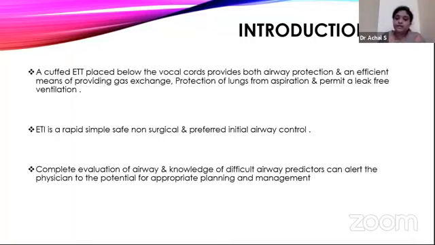In a critically ill, agonal, unconscious patient, sedatives before intubation are not required, but in patients with active airway reflexes, a few sedative drugs can be given prior to intubation.